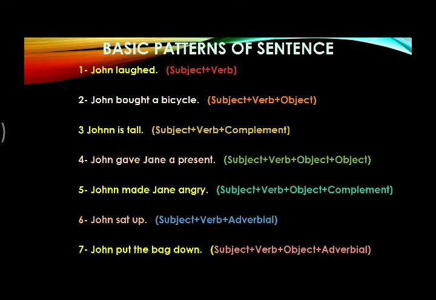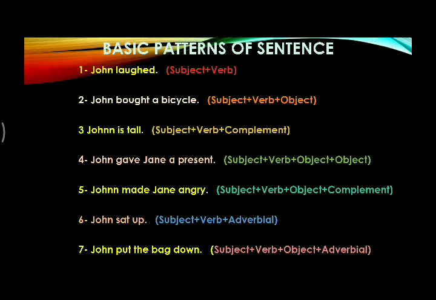Now we see in English there are 7 basic patterns of sentence. We can write sentences in the following patterns. First is subject followed by verb. This is a small sentence. In this pattern, there are only 2 parts of speech, subject and verb. For example, John laughed. John is subject and laughed is verb.